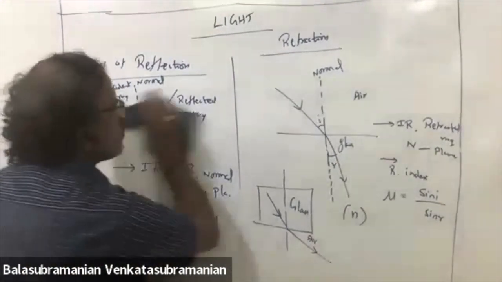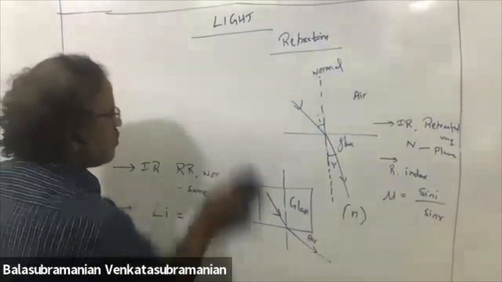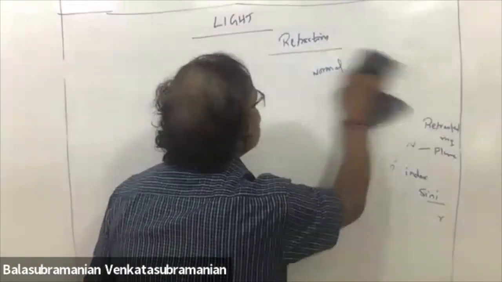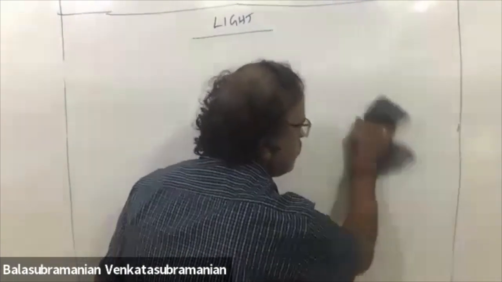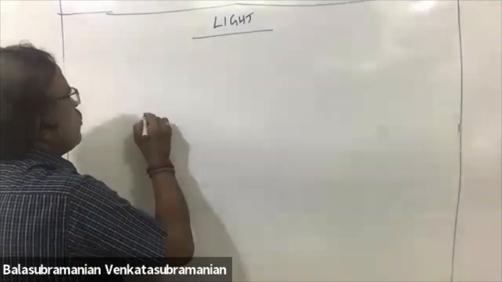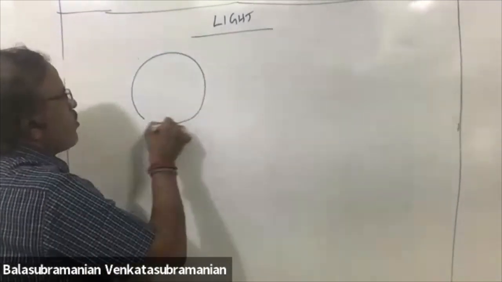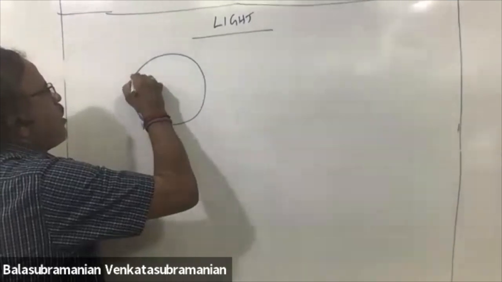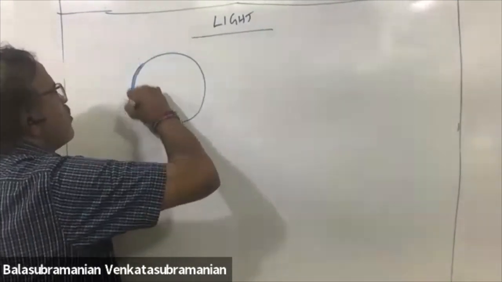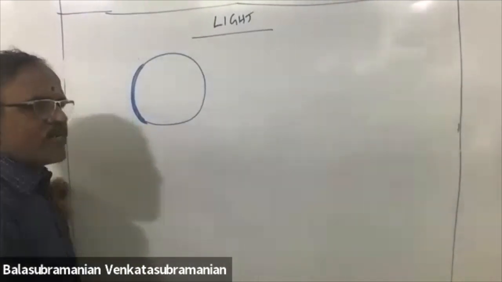spherical mirrors. Sphere, in 2 dimensions, is a circle. A part of this, we call it a spherical mirror.